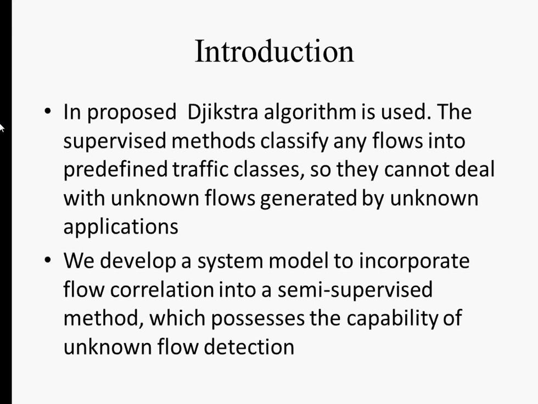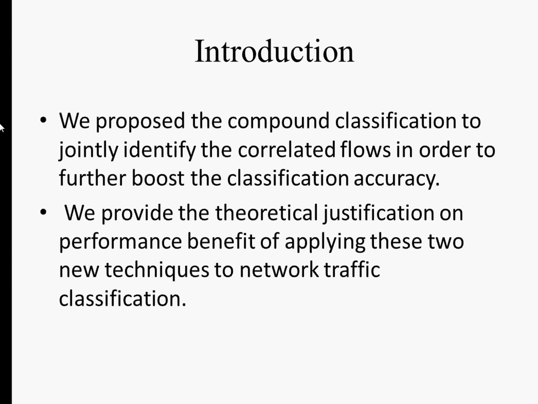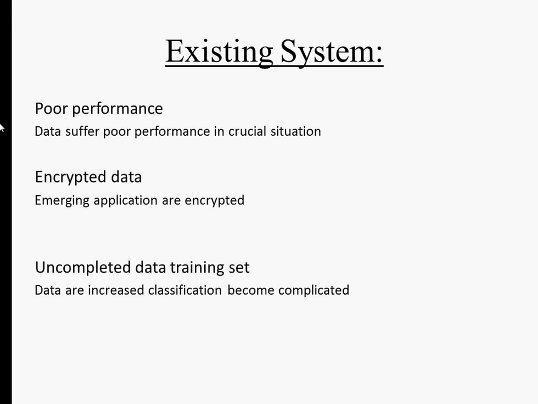We develop a system model to incorporate flow correlation into a semi-supervised method which possesses the capability of unknown flow detection. We provide the theoretical justification on performance benefit of applying these two new techniques to network traffic classification.